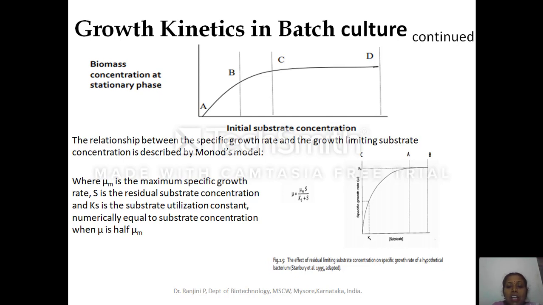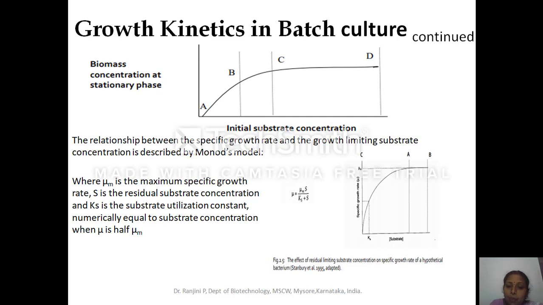This constant will tell you whether you have to use less substrate or more substrate, depending on the Ks value. Ks can be defined as the substrate concentration at which the specific growth rate is exactly half of the maximum growth. So that will give you the Ks, or the substrate utilization constant.